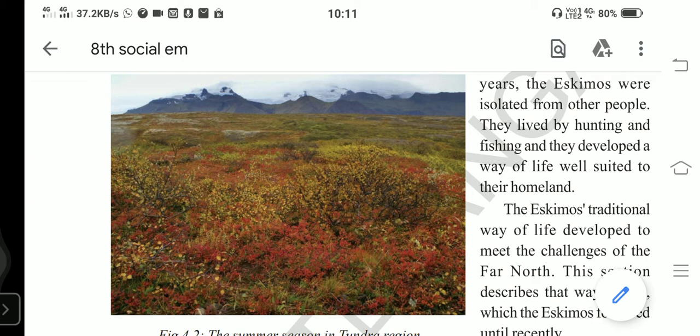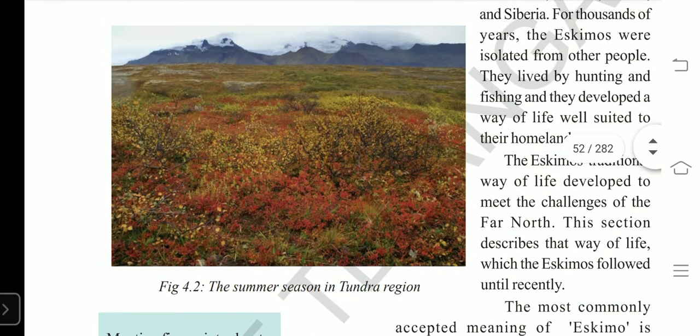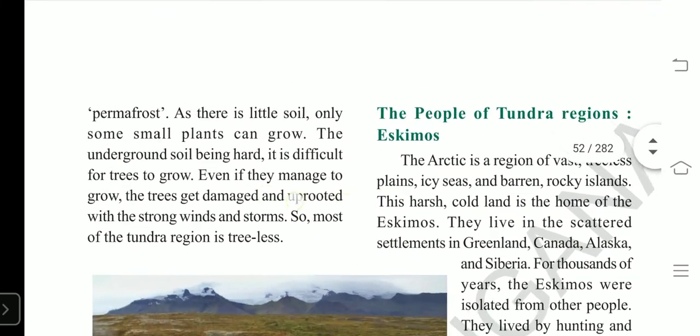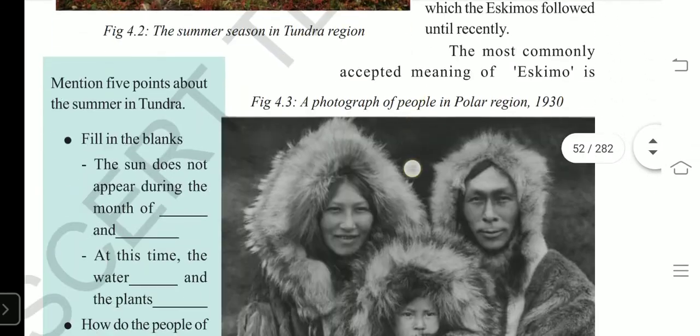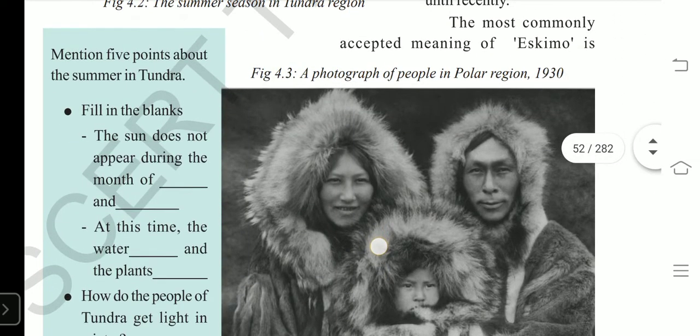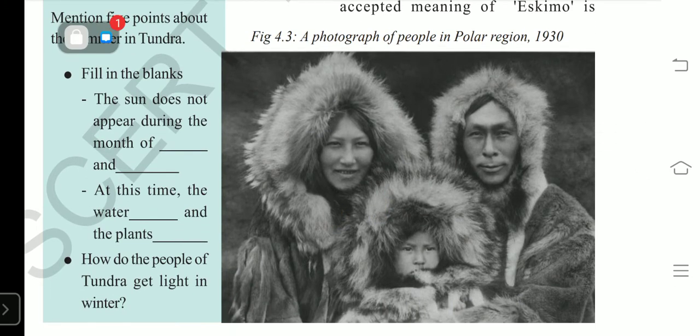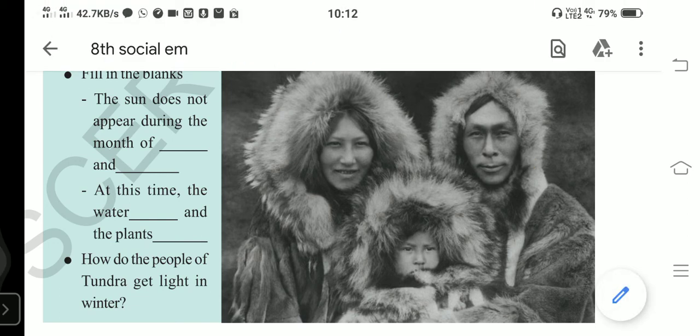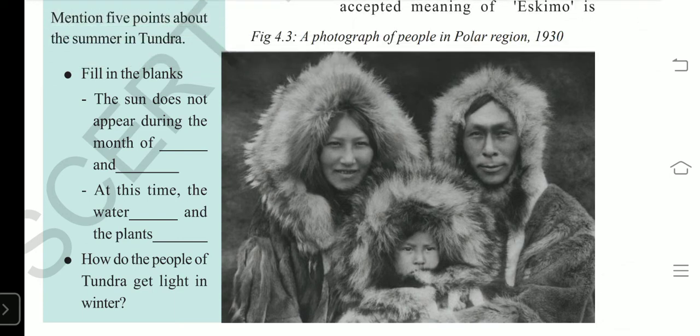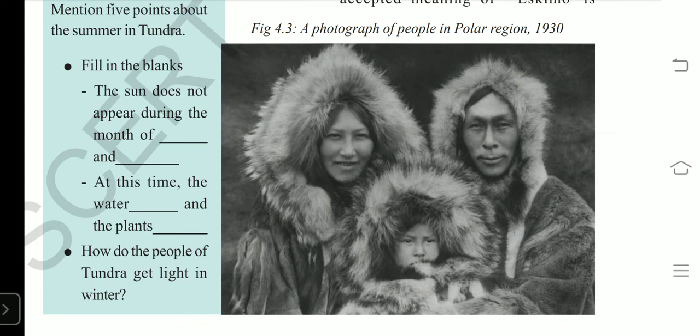Next, the people of the Tundra region. How are the people in the Tundra region? Look at this figure 4.3. This is a photograph of the polar region taken in 1930. It shows how the people are here. It is bitterly cold. The Arctic is a vast and treeless region, covered with ice, seas, and barren and rocky islands.